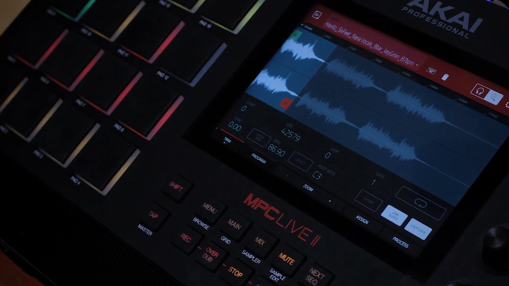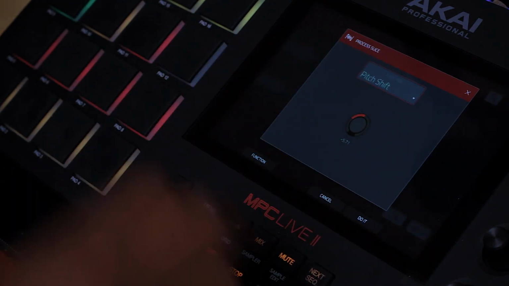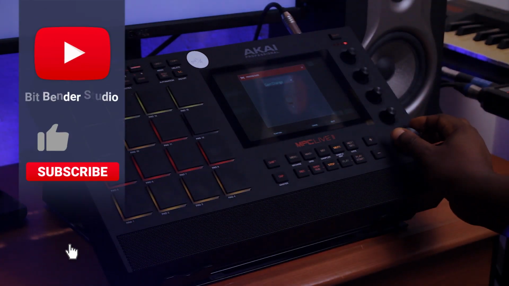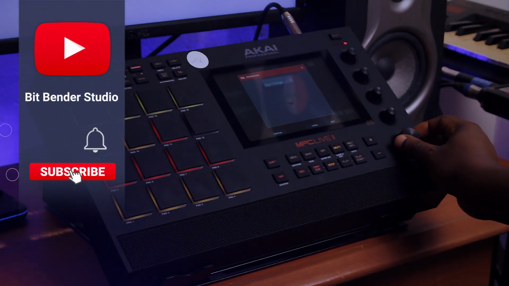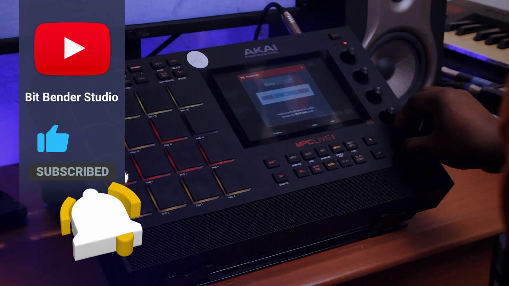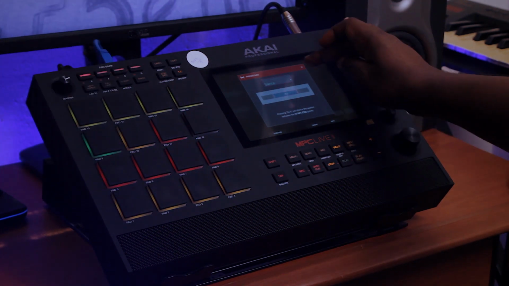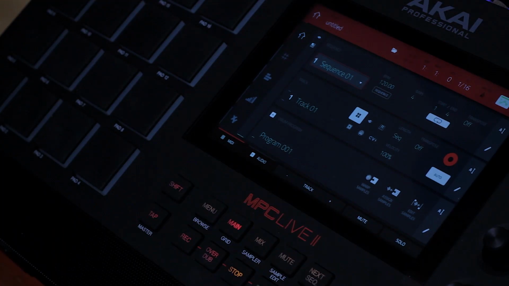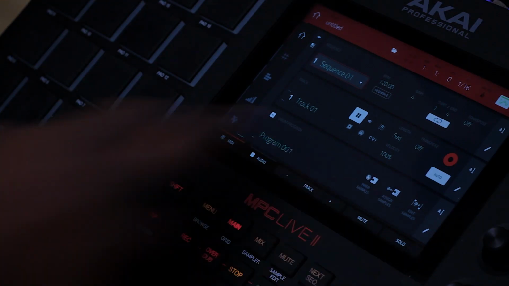Let me undo. Go back to process. What other thing can we do here? We can change the gain and all that. And that's, I think, about the last one. So that is it on basically what you can do. That is the power of your edit samples, right? Basically, you want to edit your sample. That's the power of edit samples.